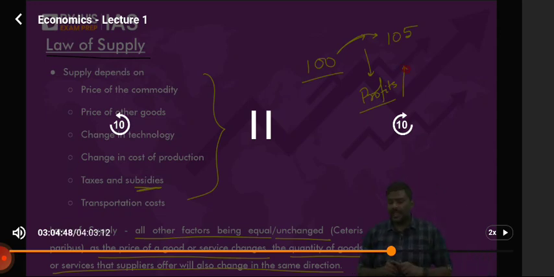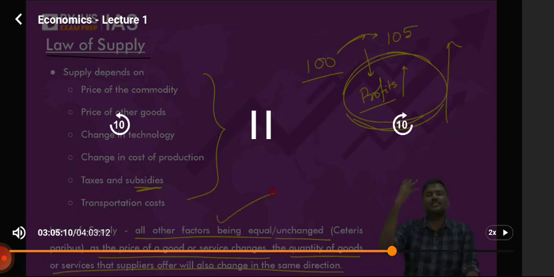Now, if you're earning more and more profits, what will you do with the supply? Tell me. If you're going to earn more and more profits, what do you think will happen to your supply? Will you increase your supply or decrease the supply in the market? You'll basically increase the supply in the market. That is exactly what the law of supply states.